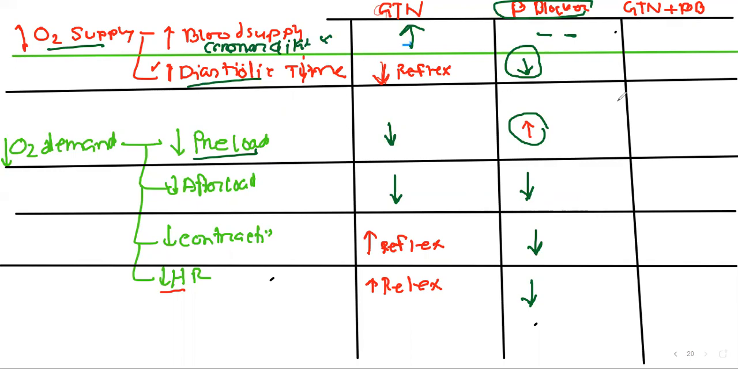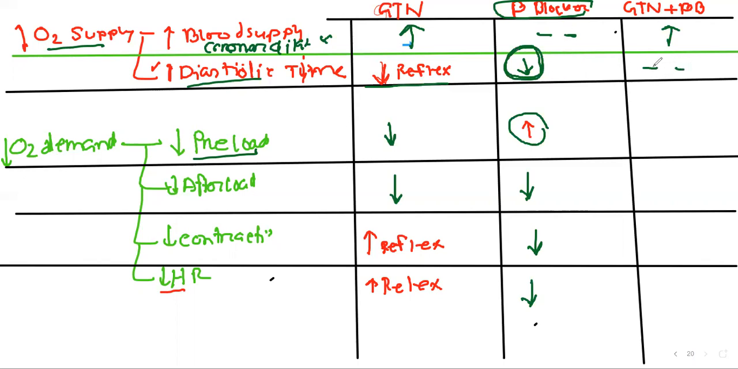So what will be the effect if we use them both together? Blood supply has increased mainly due to glycerol trinitrate if we use them together. With glycerol trinitrate, our heart rate was increased reflexly, which reduces our diastolic time and reduces our oxygen supply to the heart. But with beta blocker, our heart rate was reduced, so it was beneficial because it increases our diastolic time, and ultimately it increased our blood supply. So we can say nitroglycerin decreased our oxygen supply, beta blocker increased our oxygen supply. So there will be no net change.